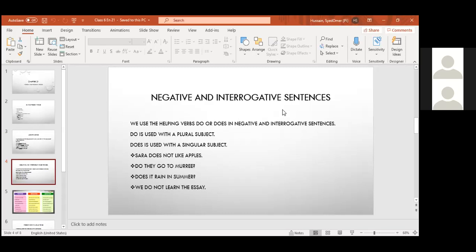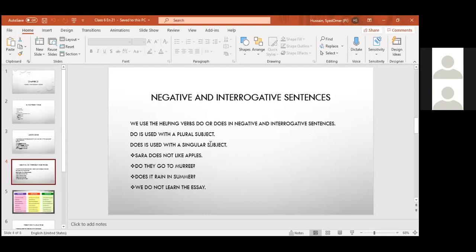A negative sentence is a sentence which has not in it. An interrogative sentence is a sentence which ends with a question mark. In simple present tense, we use the helping verbs do or does in negative and interrogative sentences.